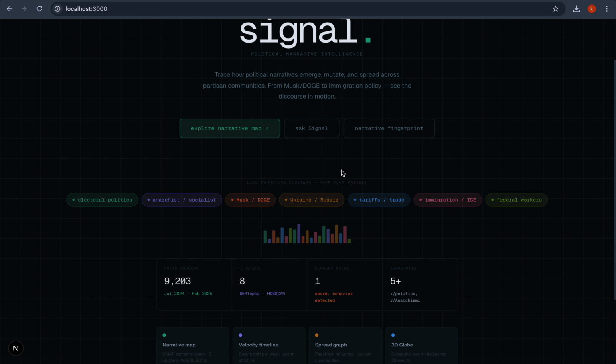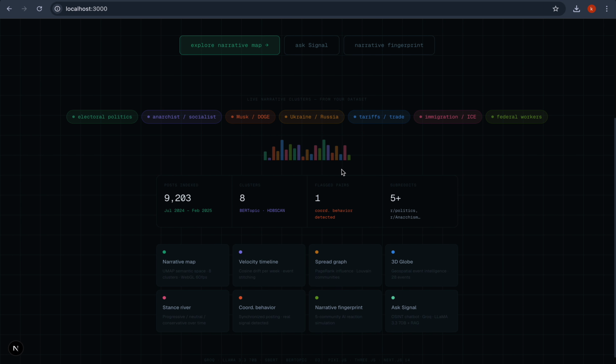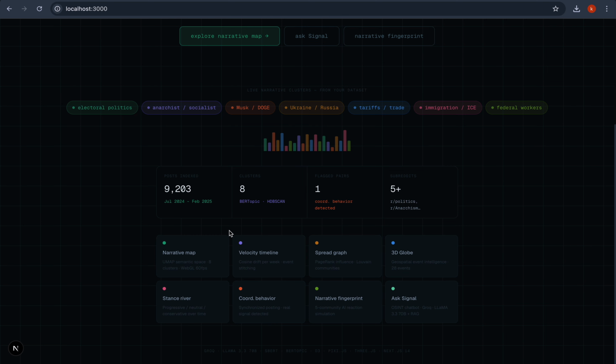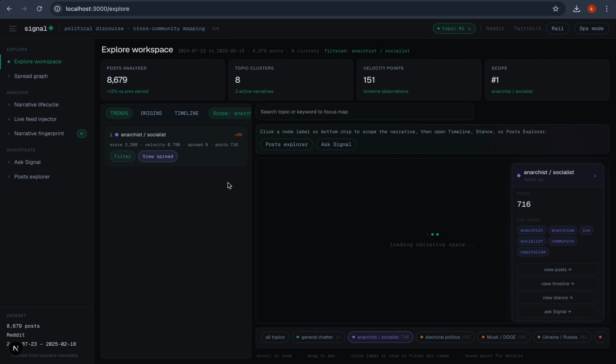Signal is a narrative intelligence platform designed to help analysts investigate how online narratives originate, spread, and mutate over time. It combines real time data, visual analytics, and AI driven reasoning into a single investigation workflow. So let's explore our website.